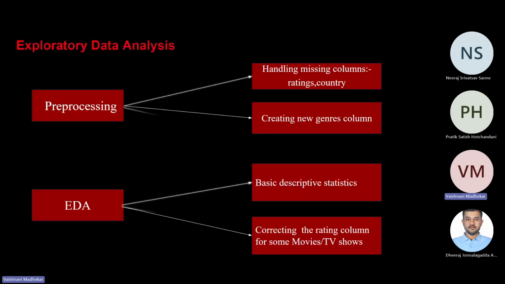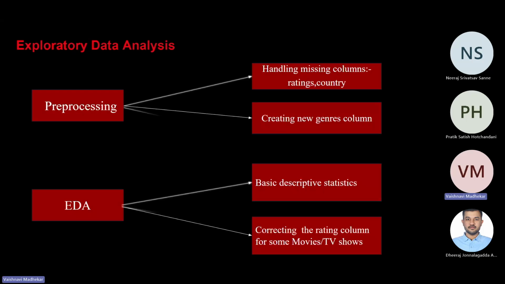Next, we begin by handling columns with missing values. The two most significant columns with missing values were country and rating. The country column was addressed by calculating the mode for each genre, while the rating column was resolved by referring to external sources for movie ratings. During the exploratory data analysis, we created a new genres column from the listed in column and performed basic descriptive statistics to get hold of the data.